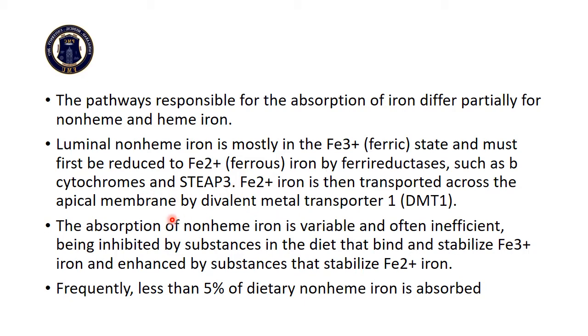Ferrous iron is then transported across the apical membrane by divalent metal transporter. The absorption of non-heme iron is variable and it is dependent on various factors. The substances which stabilize the ferric state inhibit its absorption, while the substances that stabilize the ferrous state enhance its absorption. Frequently less than 5% of dietary non-heme iron is absorbed.